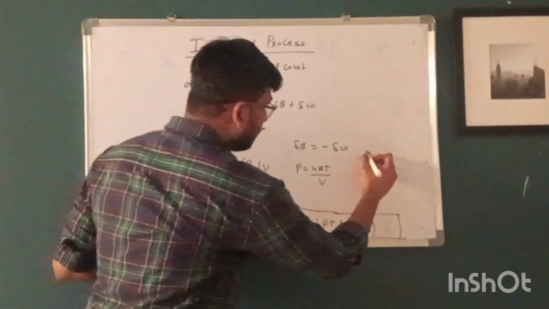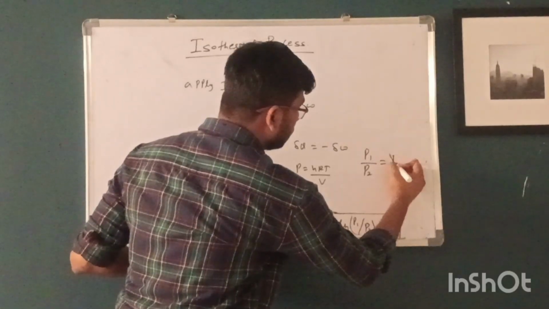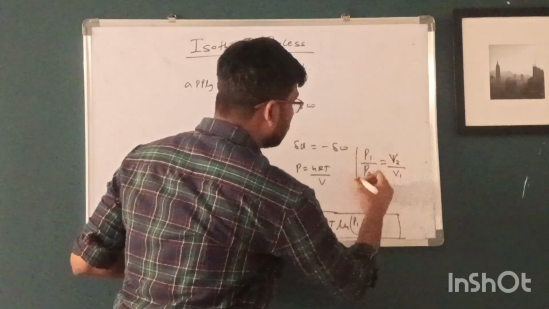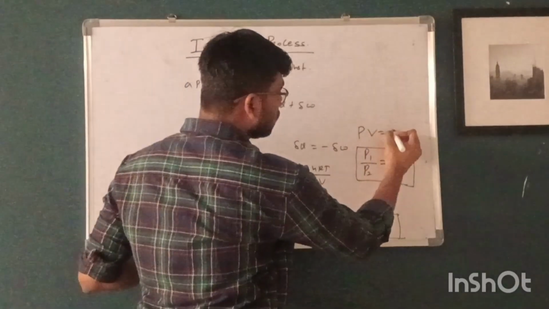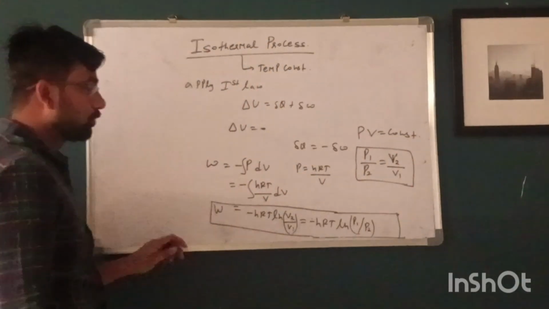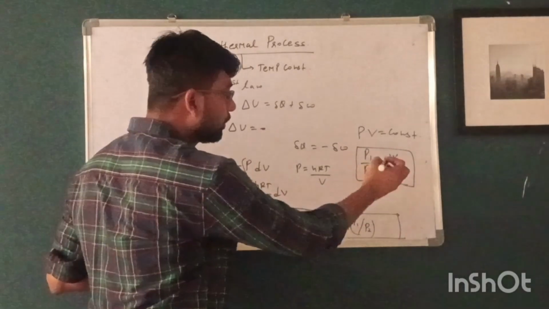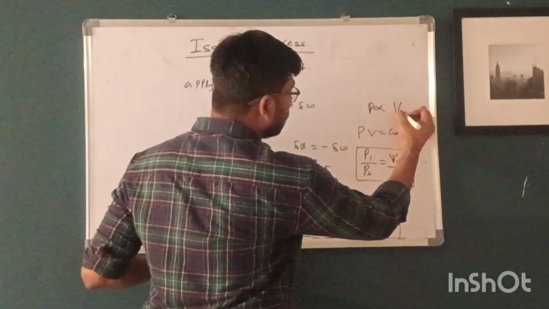We know that here P1 upon P2 equals V2 upon V1 because PV is equal to constant. So pressure is inversely proportional to volume.